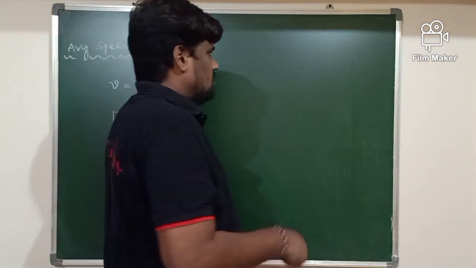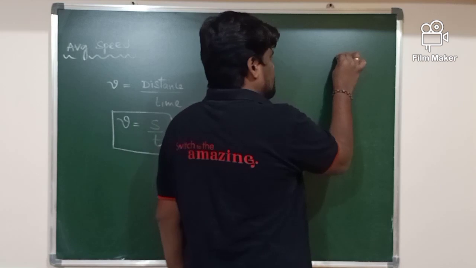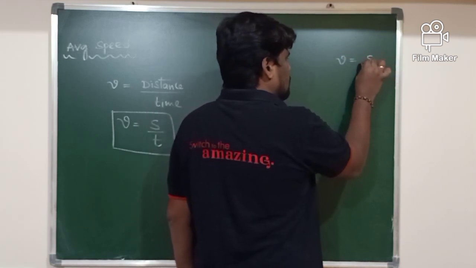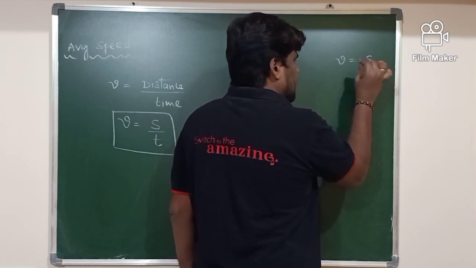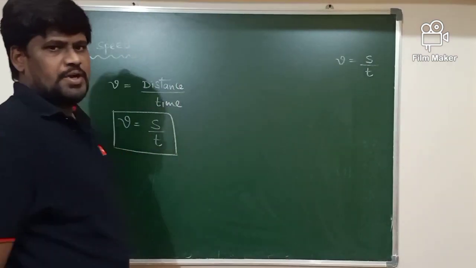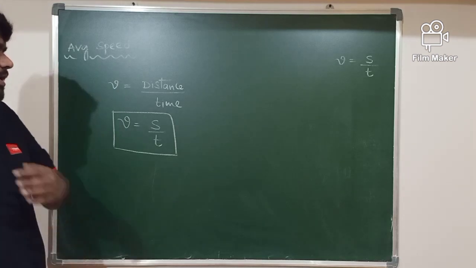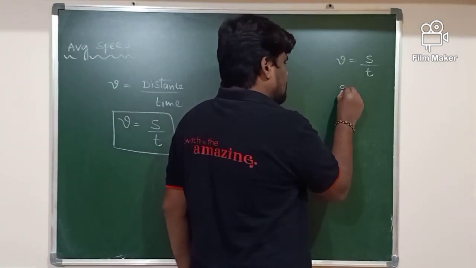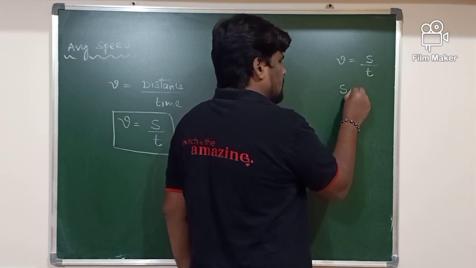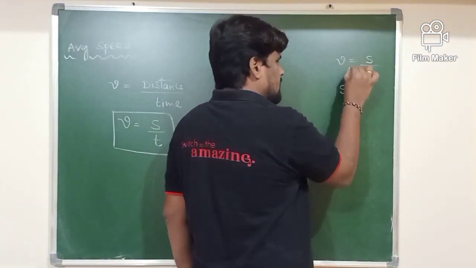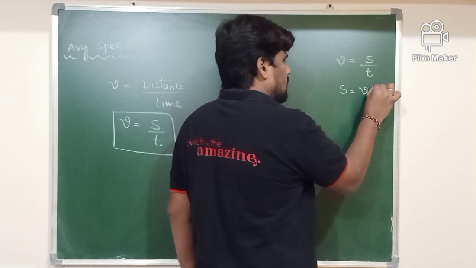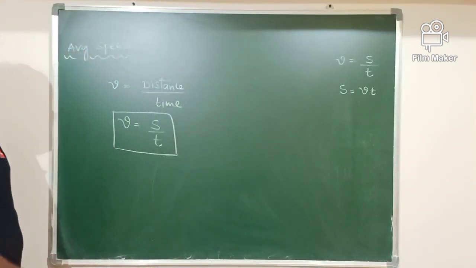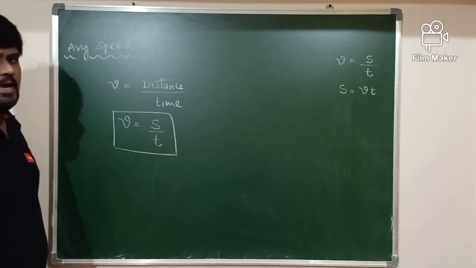So I will rewrite the same here. The speed of a body is distance divided by time taken. Then the distance travelled by the body can be written as speed into time.